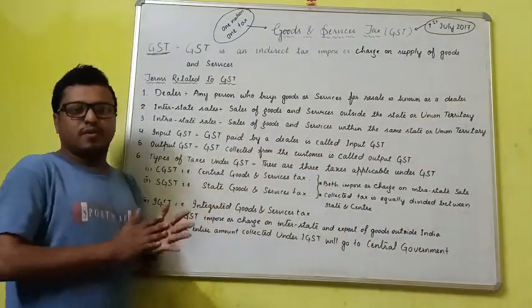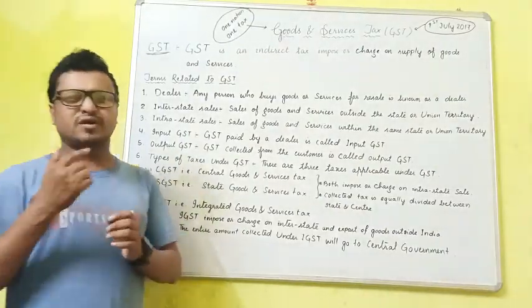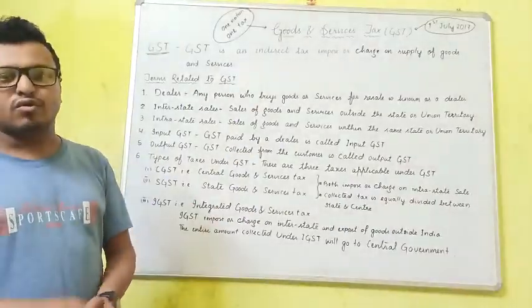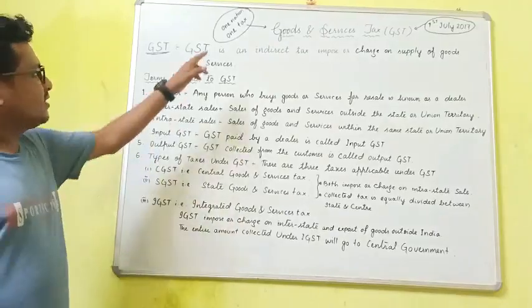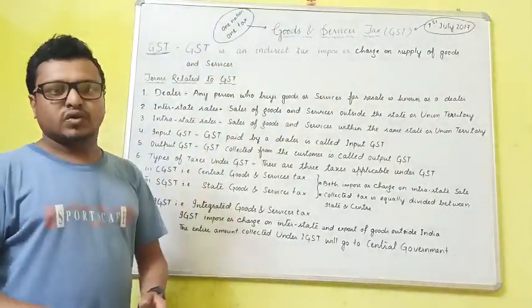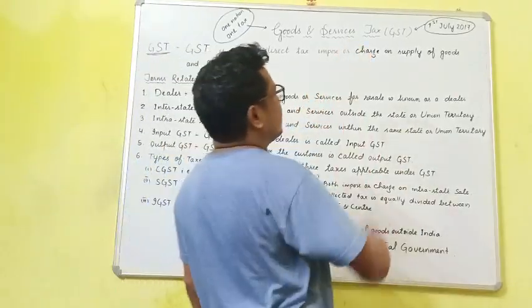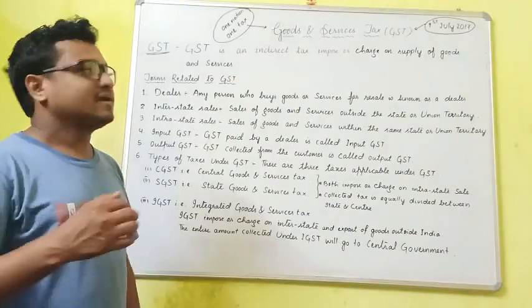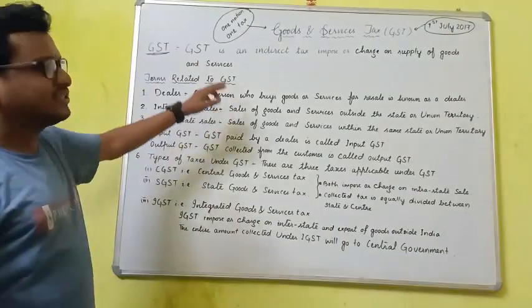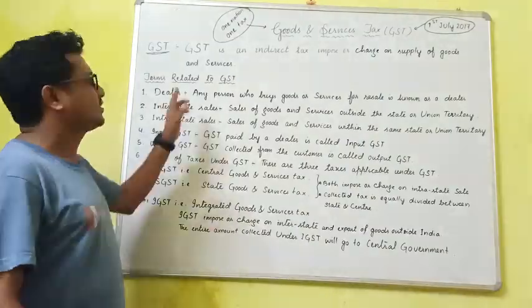So my dear friends, before starting the GST calculation or exercises, first we must know the basic things about the GST. So let us start with the basic things like GST. Behind the GST, the slogan of the center is one nation, one tax, and it was started on 1st July 2017. On 1st July 2017, it was imposed. Then, what is GST? GST is an indirect tax imposed or charged on the supply of goods and services.